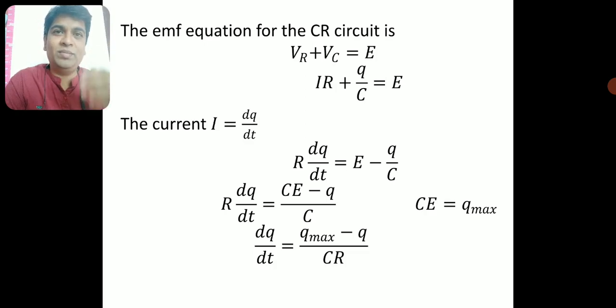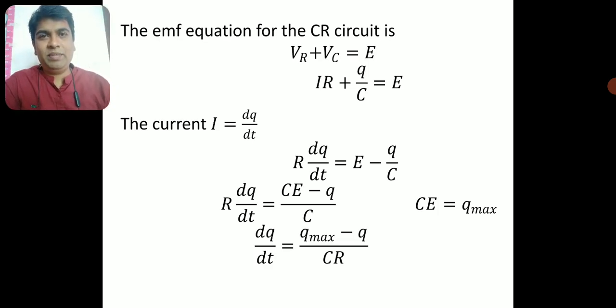The EMF of the battery is the maximum potential that a capacitor can achieve. A capacitor which is connected to a battery can have a maximum voltage V equal to the EMF of the battery. So capacitance into maximum voltage will give us the maximum charge. Students, you need to understand this.